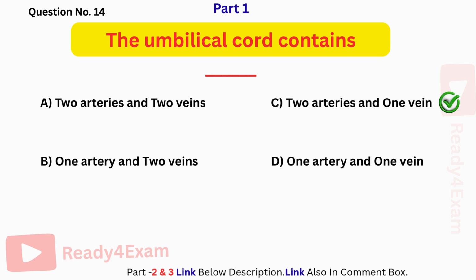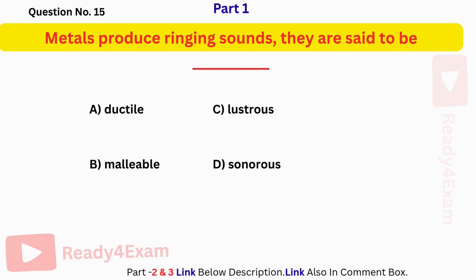The correct answer is C. 2 arteries and 1 vein. When metals produce ringing sounds, they are said to be... The correct answer is D. Sonorous.